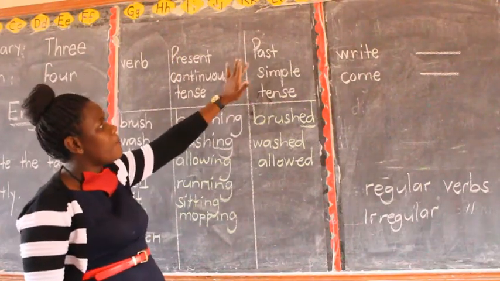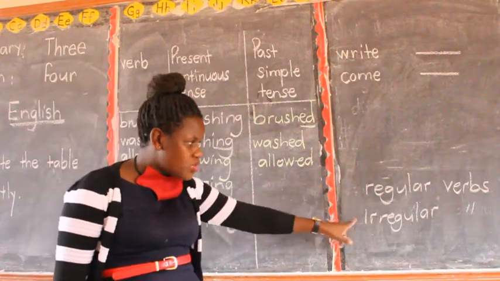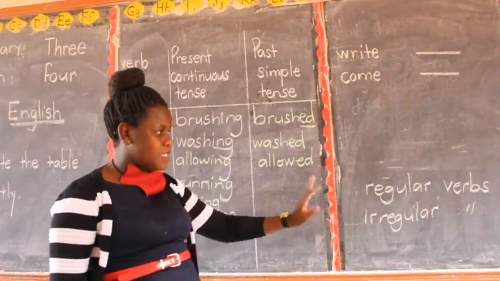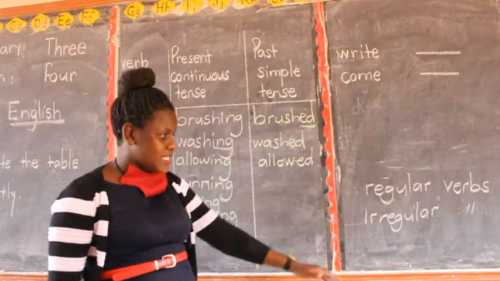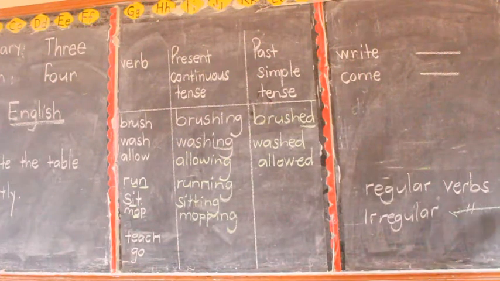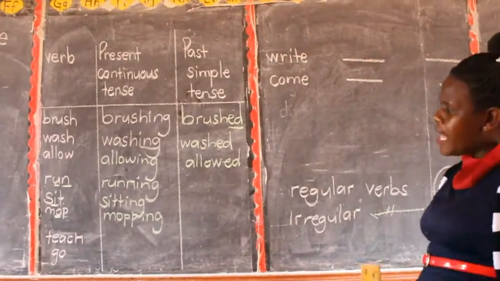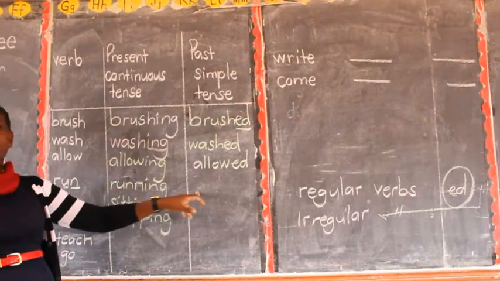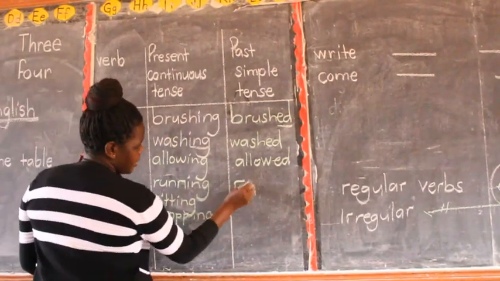Let us see now the past simple tense. Remember, when you're forming it, we have to base on these two kinds of verbs. We have what we call regular and irregular verbs. Regular are those verbs which end with ed in past simple tense. But irregular verbs change completely in past simple tense. For example, here, run, running. It will become ran, not runned. Are we together?